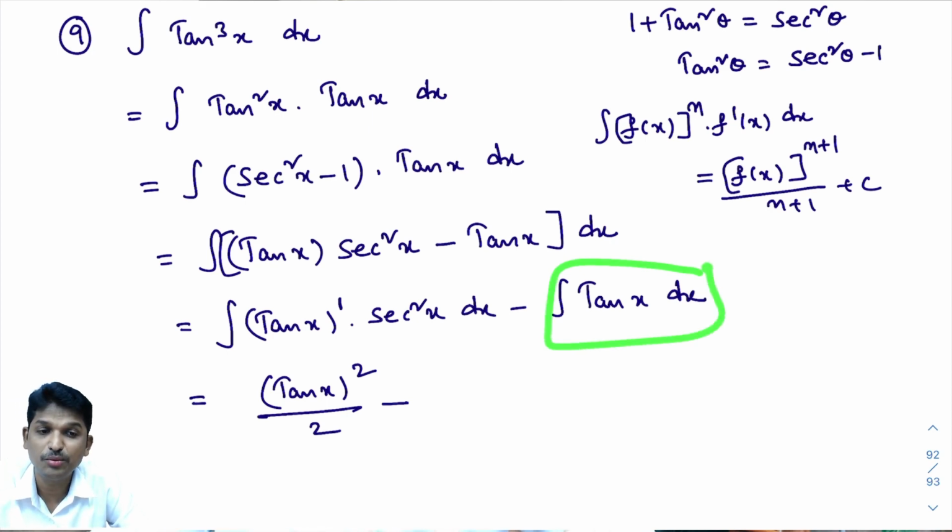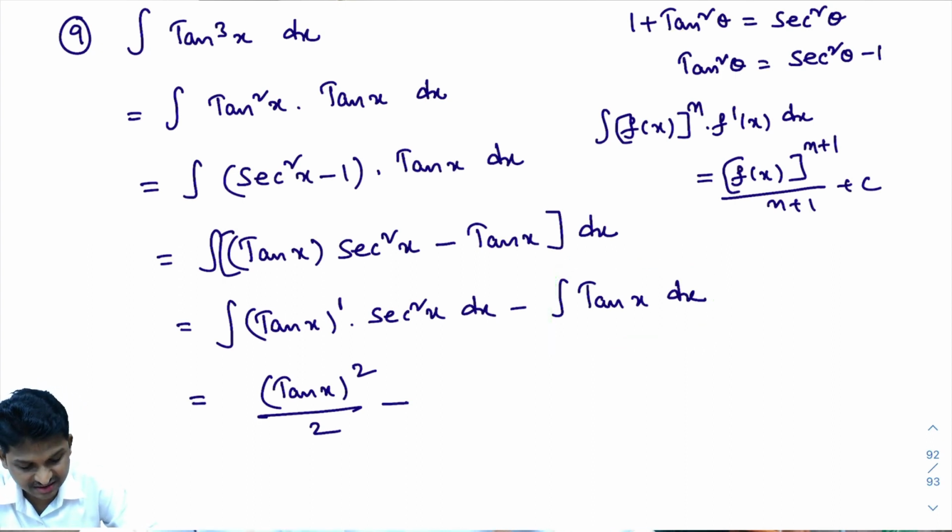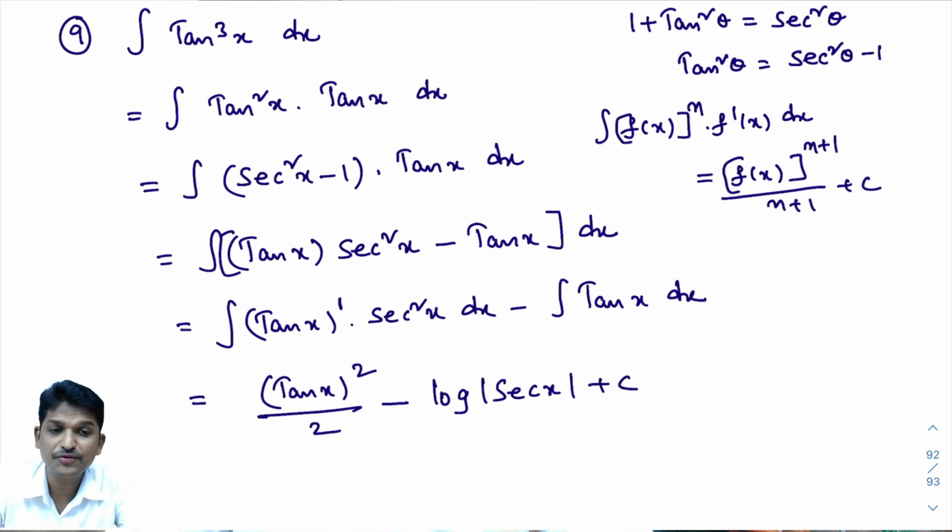We have a direct formula. In the first class, you learned integral of tan x dx. What is integral of tan x dx? Integral of tan x dx is log mod secant x plus c. So with this, the integral of tan cube x dx problem is completed. I hope you understand this problem. So we completed integral of sin cube x dx, integral of cos cube x dx, integral of tan cube x dx. What is the one more thing? Cot cube x. Integral of cot cube x dx.